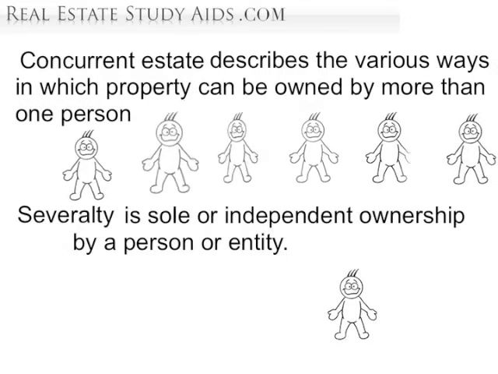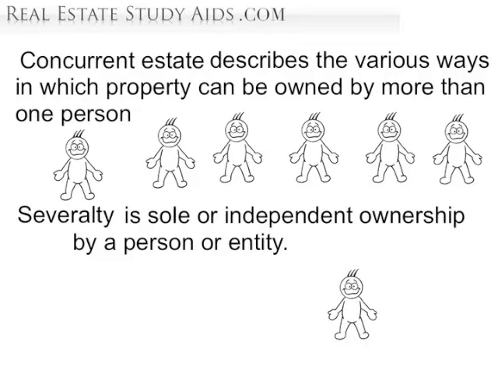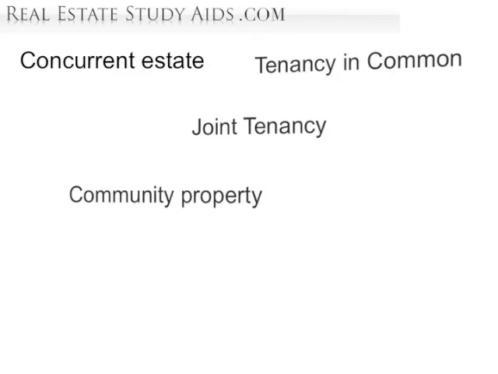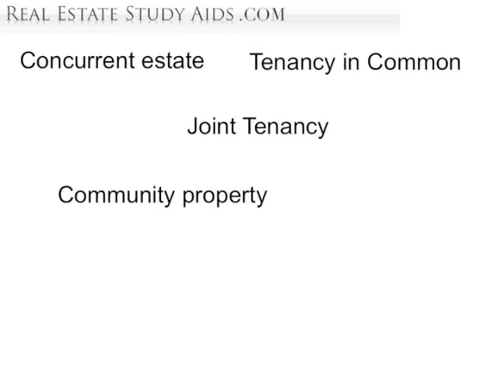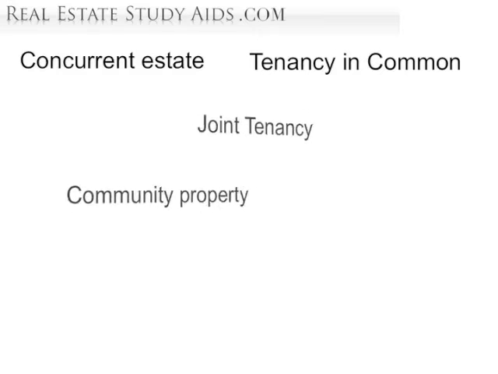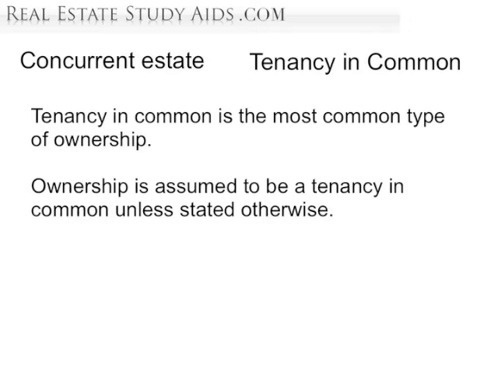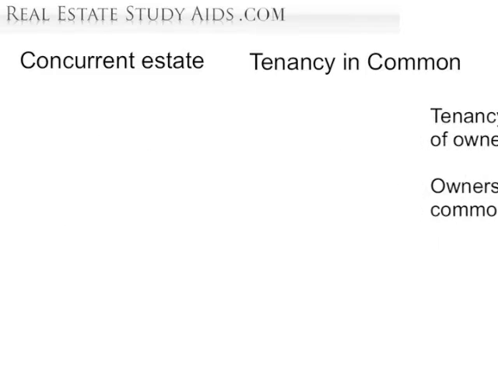A concurrent estate describes the various ways in which property can be owned by more than one person at a given time. 3 types of concurrent estates are joint tenancy, tenancy in common, and community property. Tenancy in common is the most common type of ownership. Ownership is assumed to be a tenancy in common unless stated otherwise.